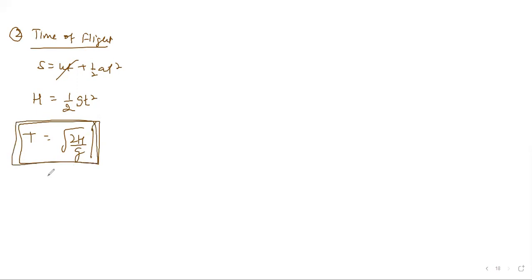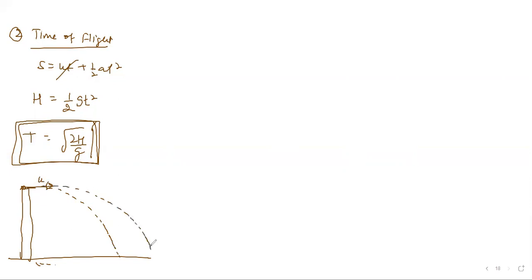Now this is a time formula, but it's very interesting and very important. See, you go to this tower and you throw a ball horizontally with velocity u. Then the time to come down does not depend on your horizontal velocity, at whatever velocity you are throwing. Suppose you throw at very high velocity, then the ball can go a little farther and fall, but the time will be exactly the same, t. Or you just drop it, like 1D motion, u is 0, it will still take the same time t. I already discussed this with you.